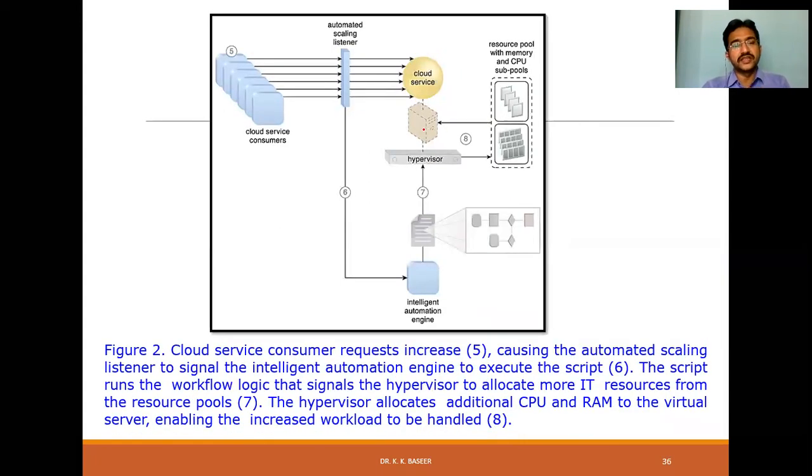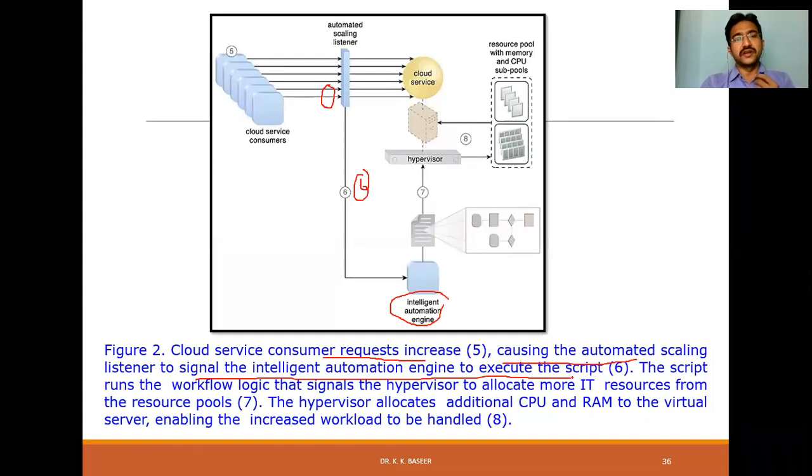As a continuation of these 4 steps, we have another 4 steps, that is steps 5, 6, 7 and 8. As I said previously, the consumer requests increase. The number of requests is increasing, and that is shown in the 5th step. What will happen in the 6th step? This is where the intelligent automation engine takes care: the automatic scaling listener signals the intelligent automation engine to execute the script, because the number of requests coming from the cloud consumer has increased.